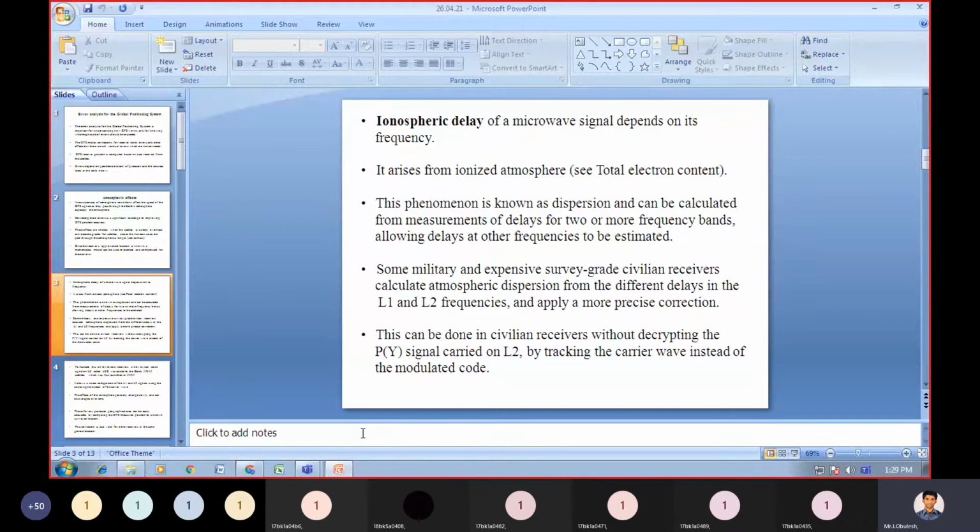This can be done in civilian receivers without decrypting the P(Y) signal carried on L2.